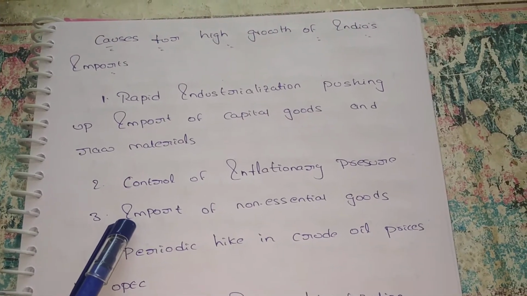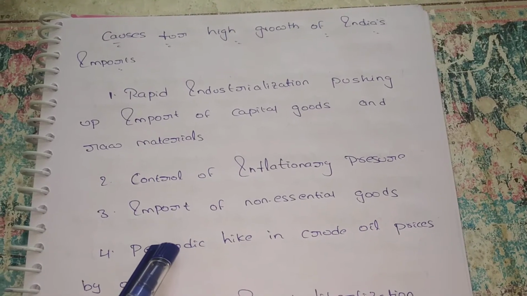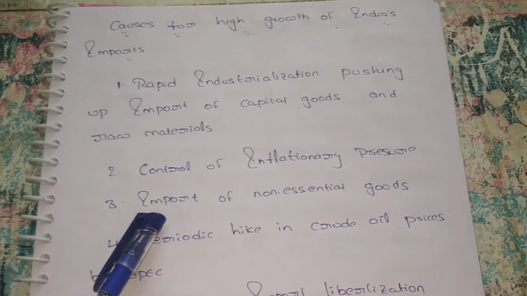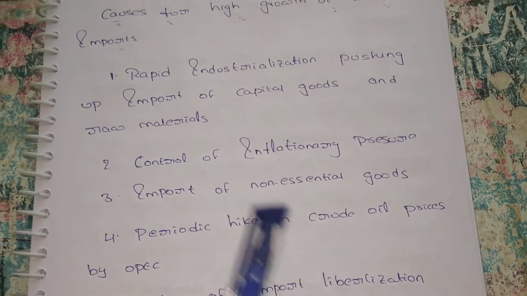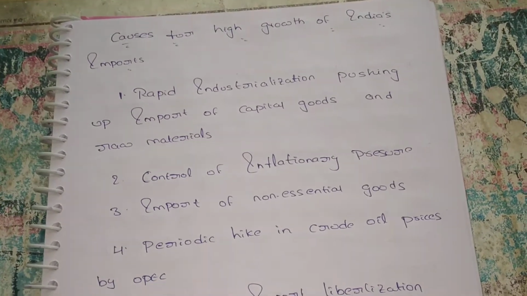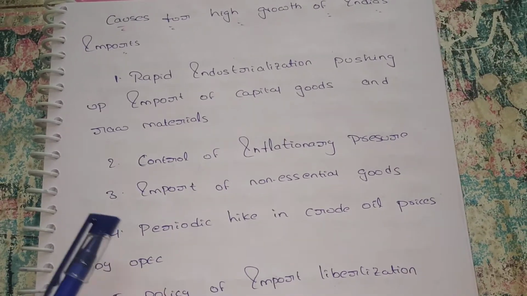For industrialization we are unable to produce these raw materials. For the production also we require heavy cost, so we have to import. This is one of the reasons. Next, control of inflationary pressure. Inflationary means there is a fluctuation in the interest rates that we are unable to control, so it is also one of the reasons for our imports.